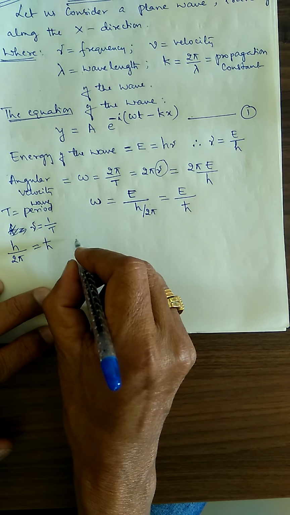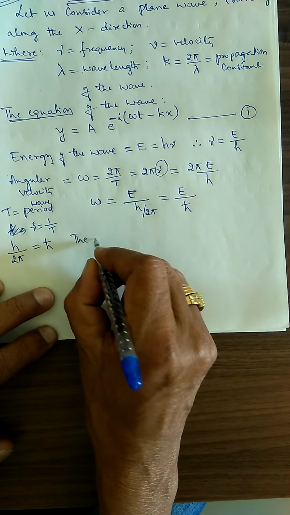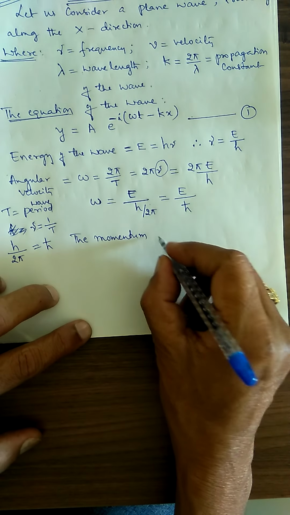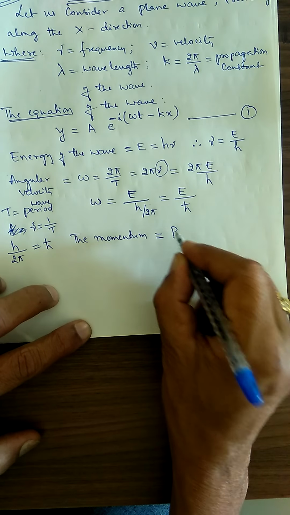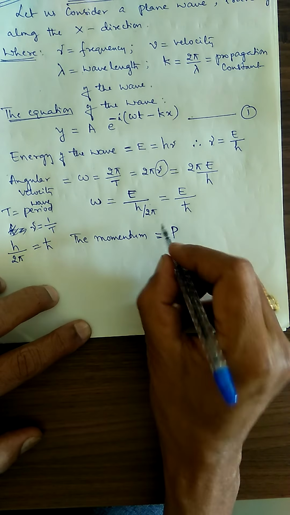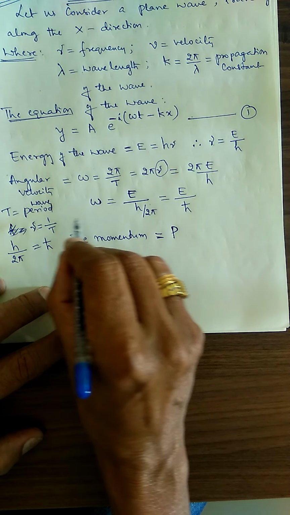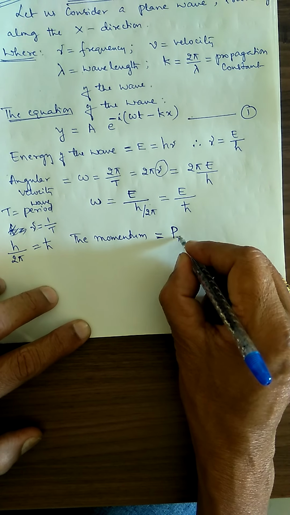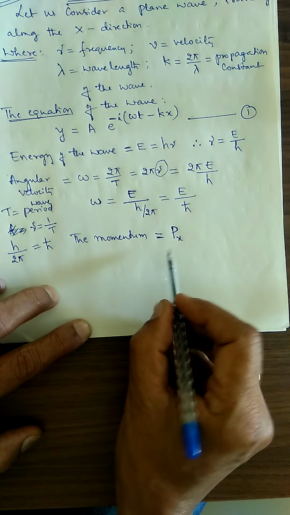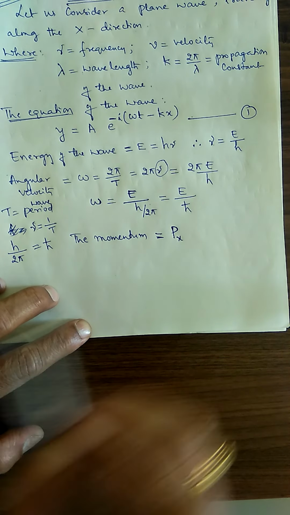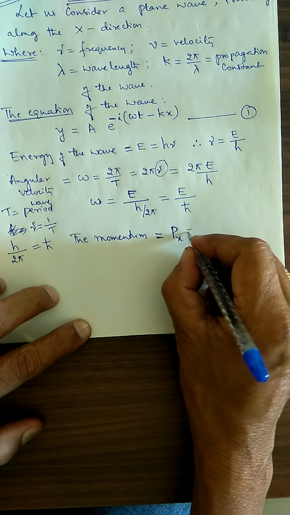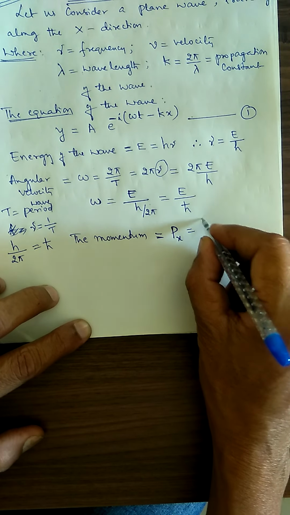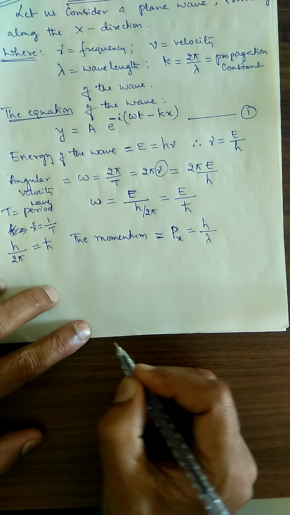Similarly, for momentum, I have to write. The momentum is represented by P. But since the wave is moving along the x-axis, momentum is also present along the x-axis. Therefore, I will write a suffix x, P suffix x, that is equal to h divided by lambda. That is the momentum, h divided by lambda.